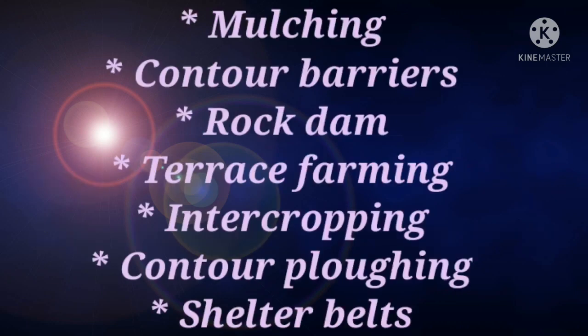Students, here we have mulching, contour barriers, rock dam, terrace farming, intercropping, contour ploughing and shelter belts as the methods of soil conservation. Students, at first we are going to discuss mulching. What do you mean by mulching? Yes. See, mulch is a material placed on the soil surface to maintain moisture and improve soil condition.